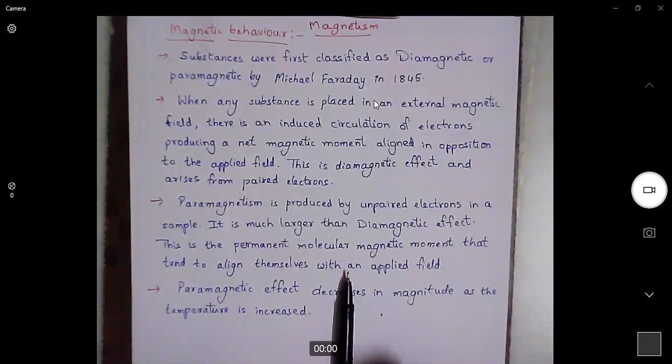Paramagnetic effect decreases in magnitude as the temperature is increased. When we increase the temperature, then dipole arrangements will be affected. Because of that, paramagnetic nature will decrease. Or in the reverse case, when we decrease the temperature, paramagnetic nature will increase.